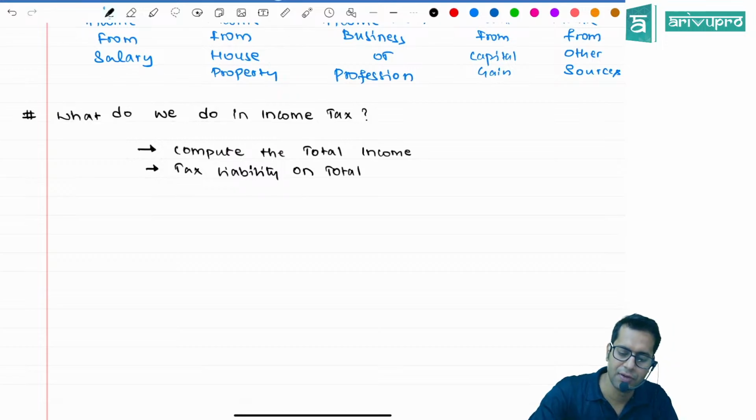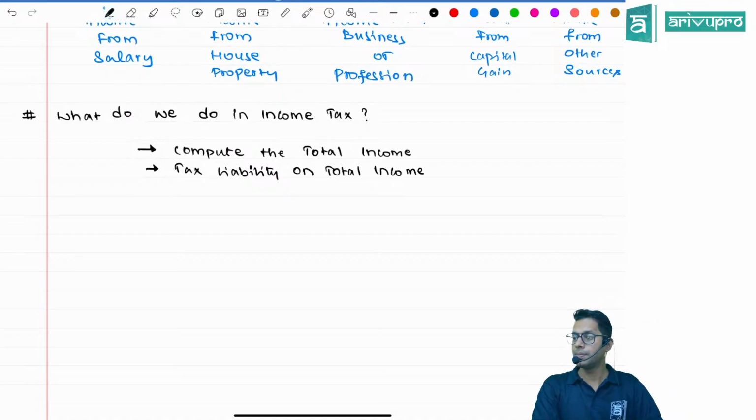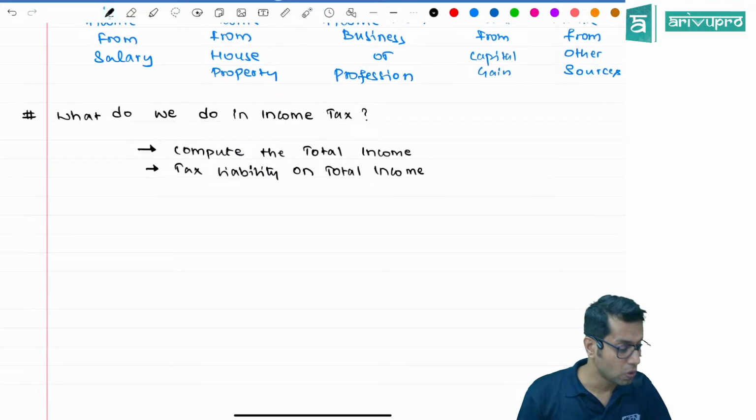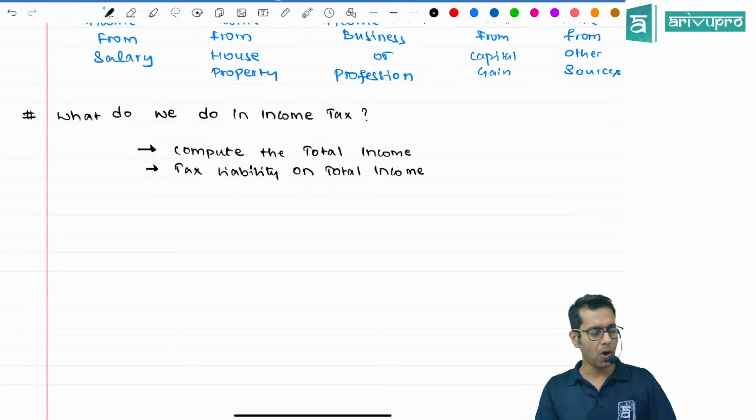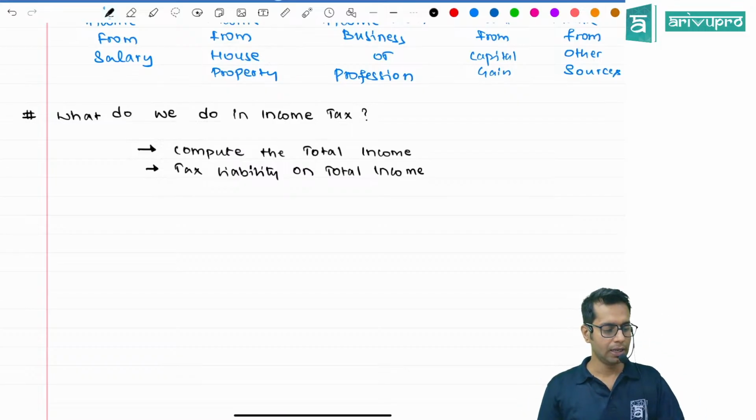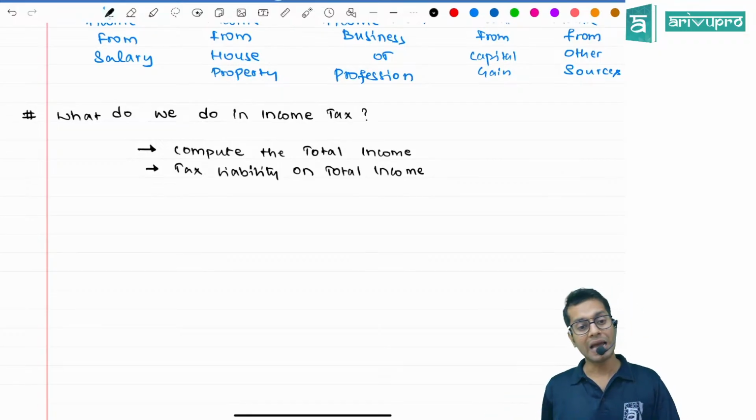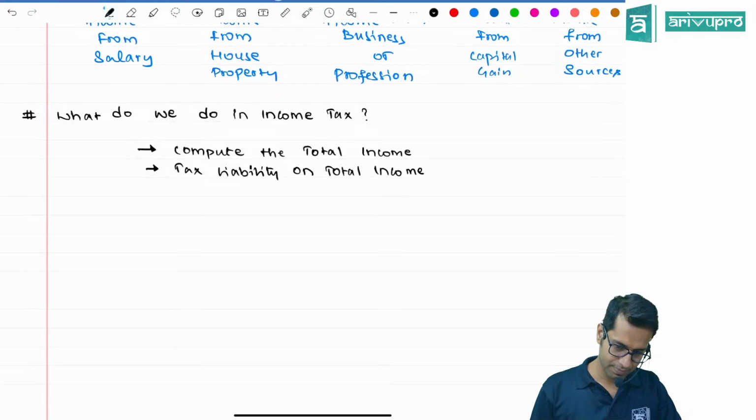First we compute his total income, and on that total income, how much is the tax which he has to pay? These are the 2 important things which we are going to do in the income tax law. We are going to compute the income and the tax on that income.